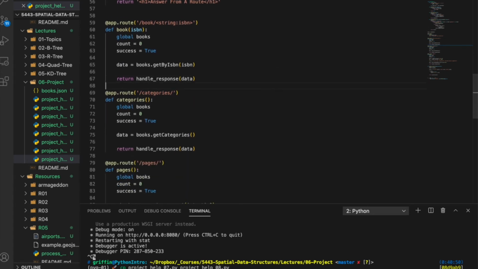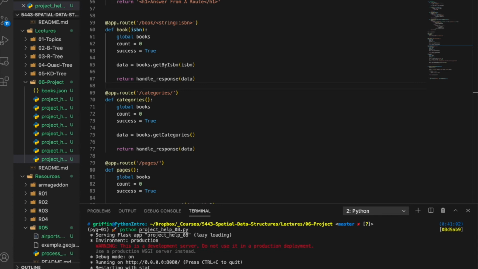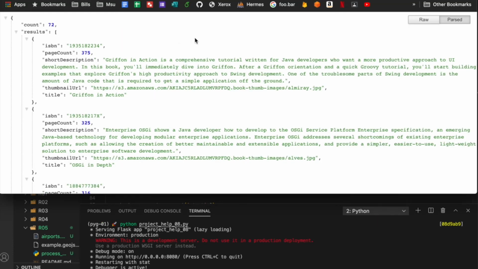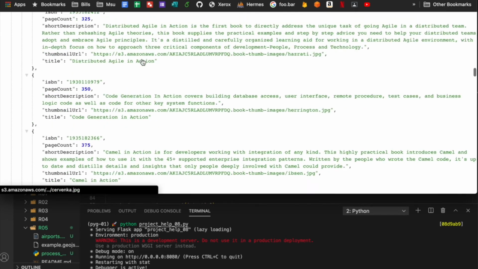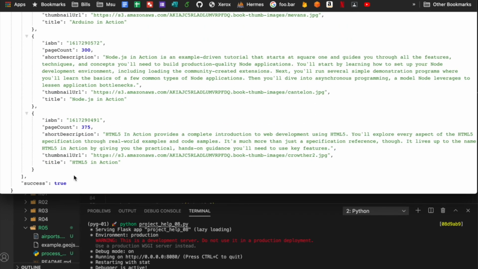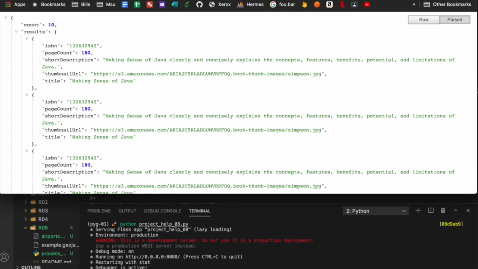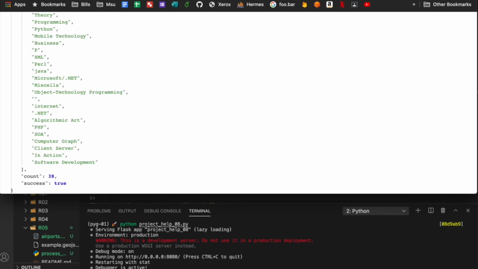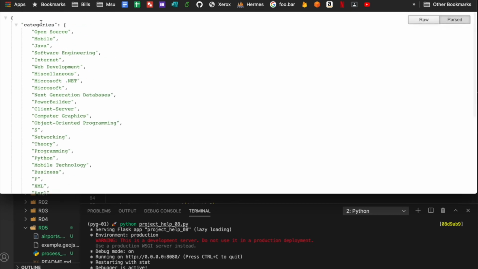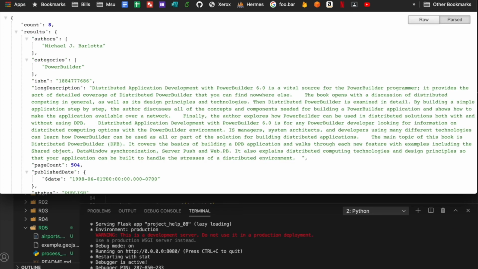But of course we need to test it, so we need to run it. And we go on the front end. First of all, we reload. Count 72, results as an array. Success is true. Back up, back up, back up. Categories 38, success is true. There's book, whatever. What? Count is 8.